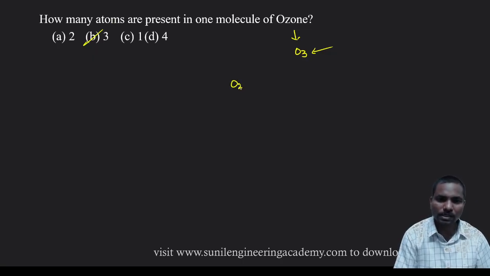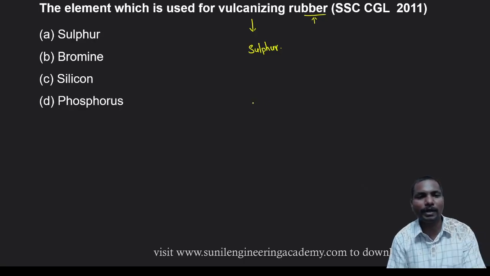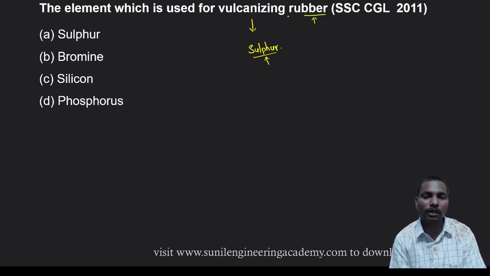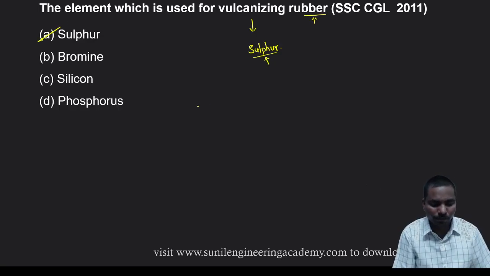If they are asking about oxygen, then the answer is O2. That is 2. Okay. Which element is used for vulcanizing rubber? For the vulcanizing process, we go with sulfur. Generally, pure rubber doesn't have much elastic property. Whenever we go with the vulcanization process, if you add sulfur, then that rubber has very good elastic property. So the answer is option A.